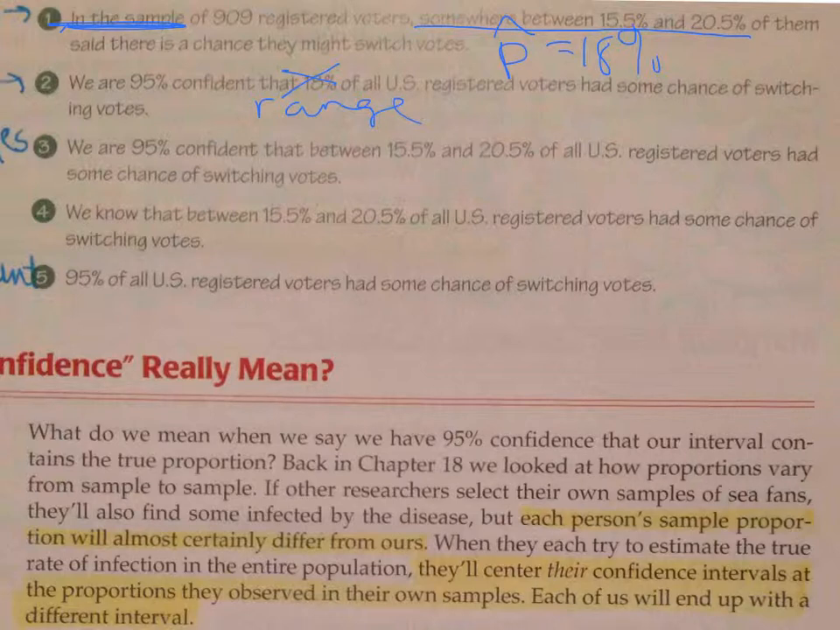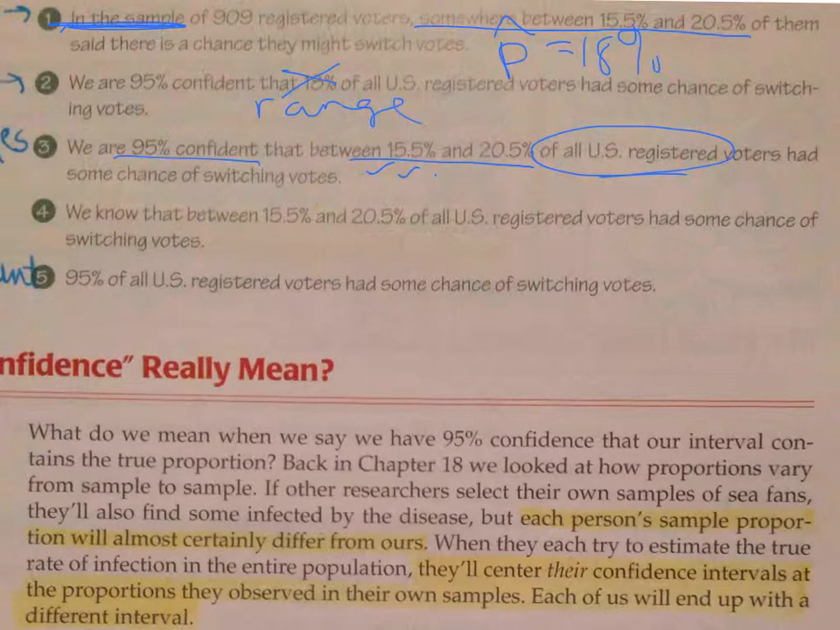3, we're 95% confident that between 15.5% and 20.5% of all registered voters have some chance of switching their votes. This is the right one that you want right there. It has the 95% confident, it has the range, and we're talking about the population instead of our sample. So ding, ding, ding. In context.